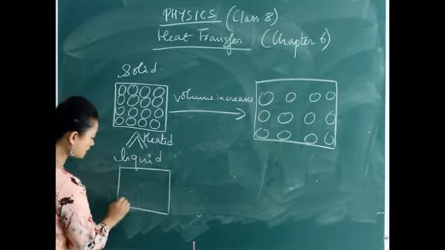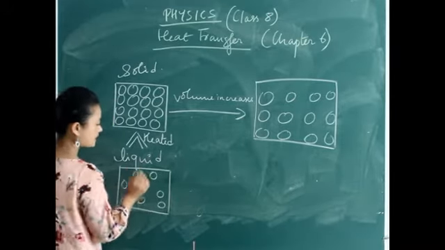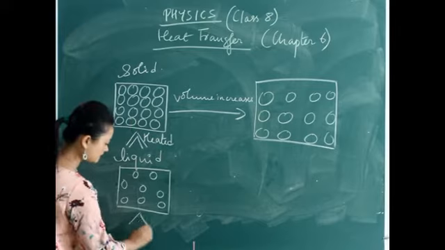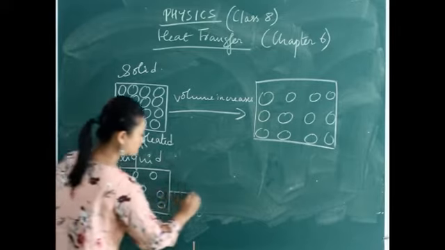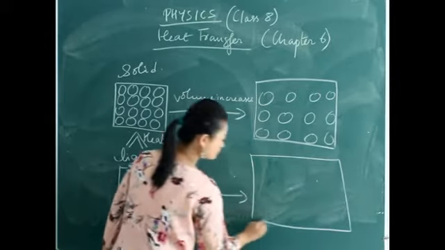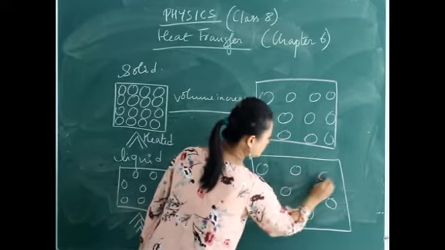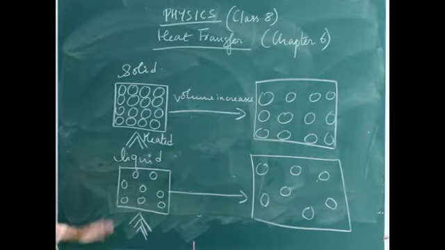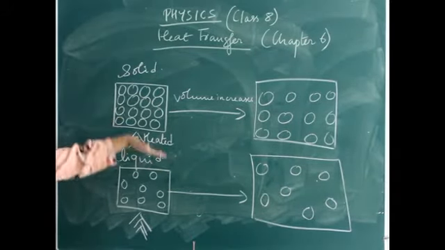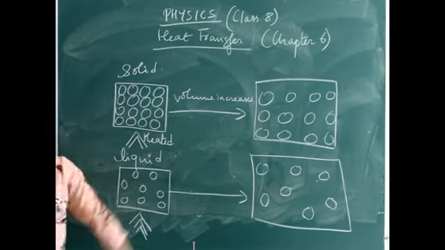The particles are already far apart, they are free to move compared to solids, and that's why when they get heated, the particles expand more, and thus the volume increases. So in the case of liquids, the increase in volume will be more than in solids.